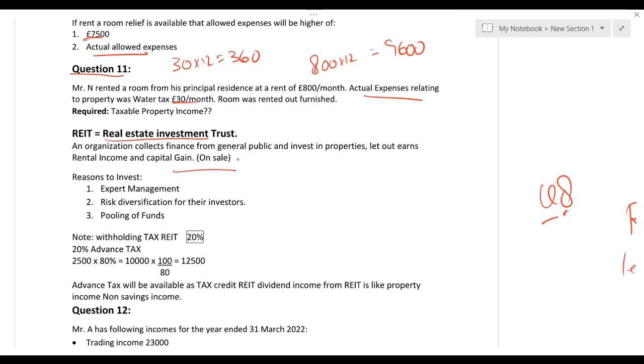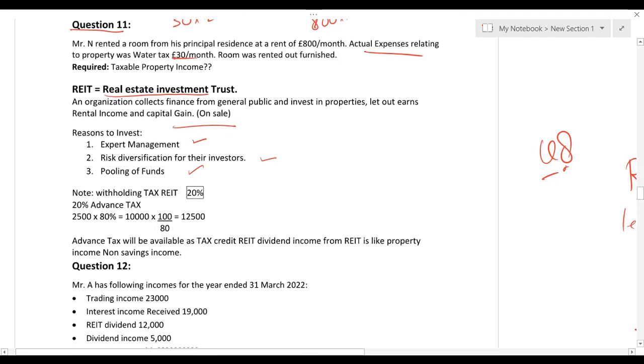Why do people invest? Reasons: they have expert management, risk diversification, there will be many investors, and pooling of funds is easy for a real estate investment trust. Now let me explain what the tax treatment is of receiving dividend income from a real estate investment trust.